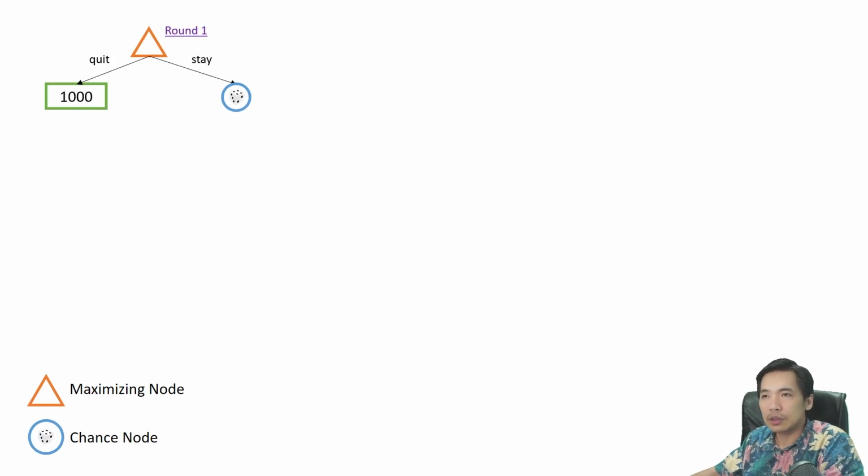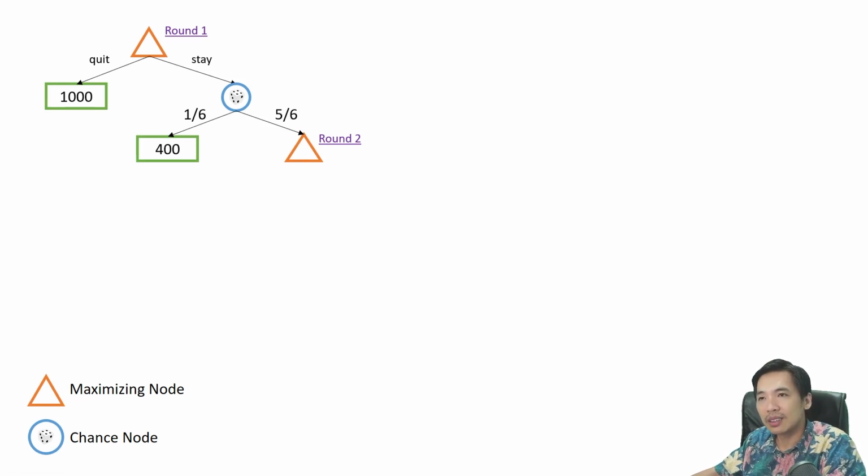So if you choose to stay, the probability that you will end the game is 1/6. That means only one number will end the game on the first round, and the other 5 numbers will get you to the second round.